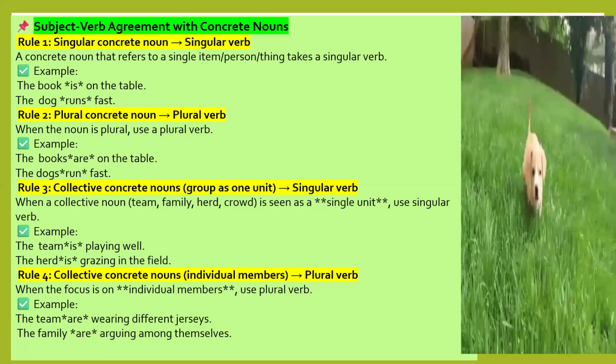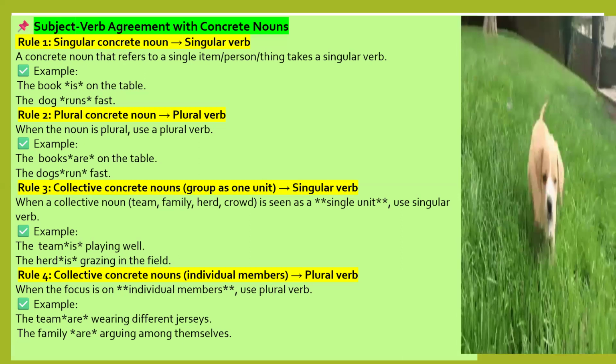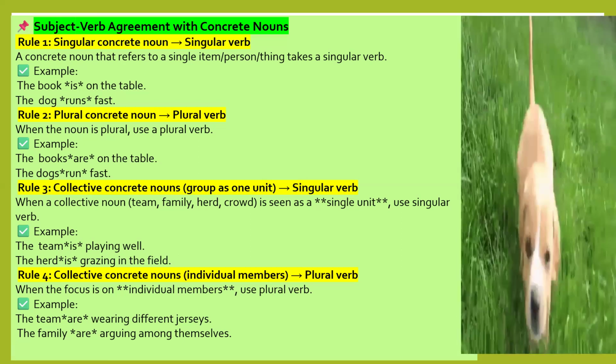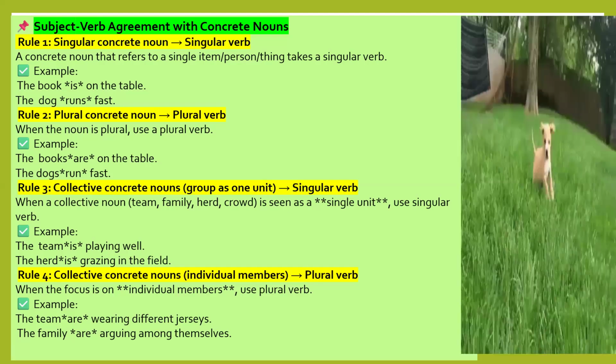Rule 4: when a collective concrete noun indicates the individual members of that collective noun, it takes a plural verb.